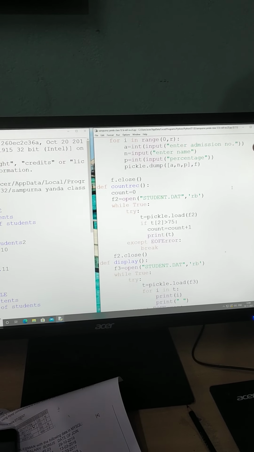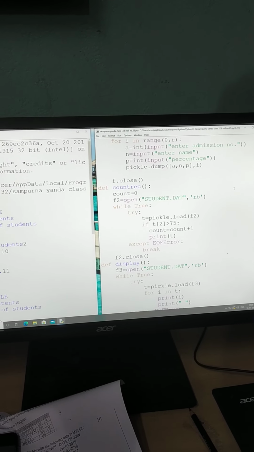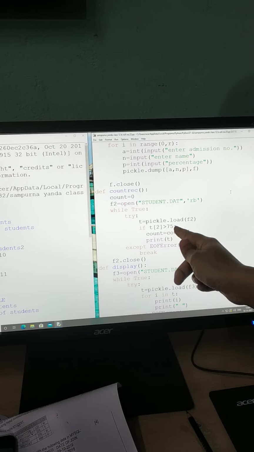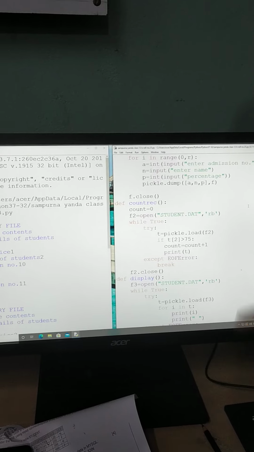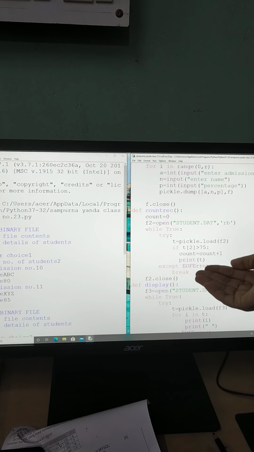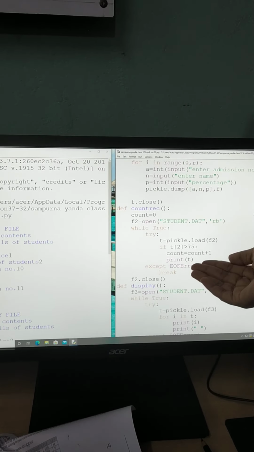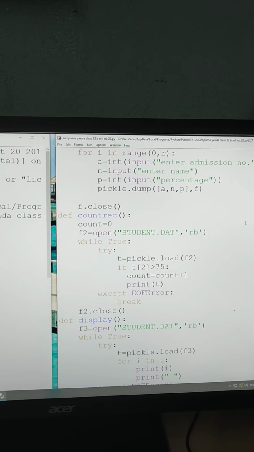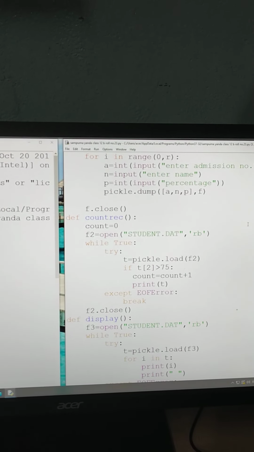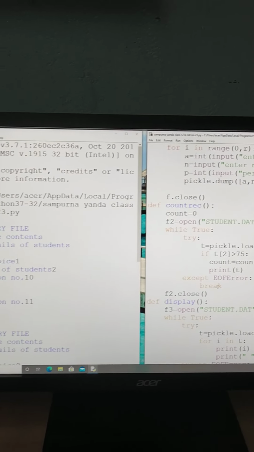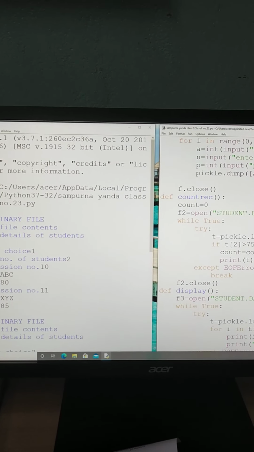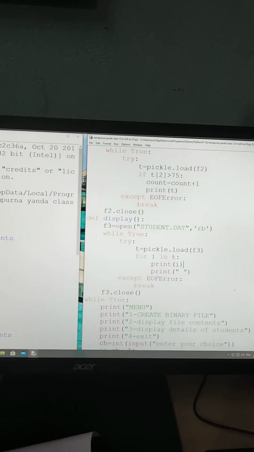In t[2] I have stored the percentage, therefore whoever gets more than 75%, the count variable will count it, and after that when it is printed, the number of students who have got more than 75% will be displayed on the screen. And I have used error exception handling and then closed the file.